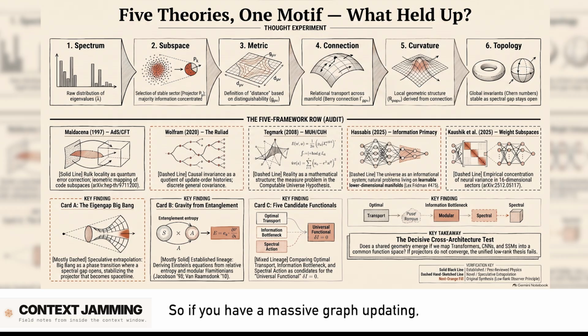Right. So if you have a massive graph updating, there are countless different possible orders in which those updates could happen. Causal invariance means that no matter what order the updates occur, the final causal graph, the history of what caused what, remains identical. And the report draws this brilliant parallel, right? It links causal invariance to discrete general covariance. Yes, like gauge reduction in standard physics. It essentially factors out the redundant microscopic histories, leaving behind a stable, invariant, effective sector. It's a gorgeous mathematical analogy.